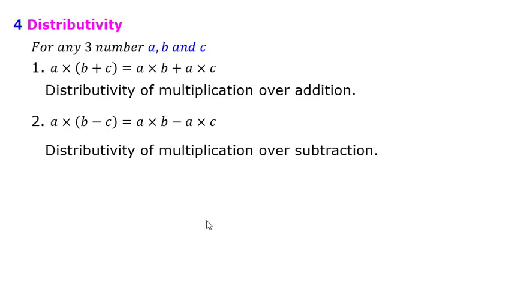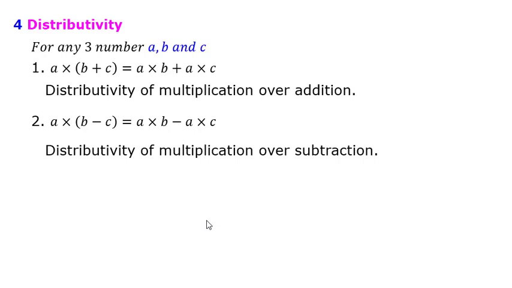So these are four properties of numbers. First is the closure property. The closure property indicates that a number system is closed when my result in that number system is again present in that number system. Like if an operation on natural numbers gives me a natural number, then it is closed. Then we have seen the commutative property. Here, addition and multiplication are commutative, but subtraction and division are not commutative.